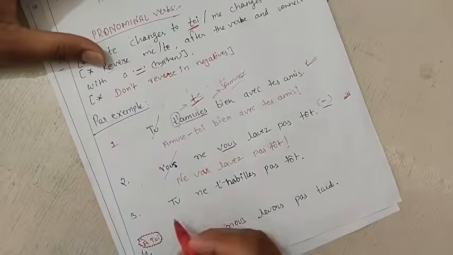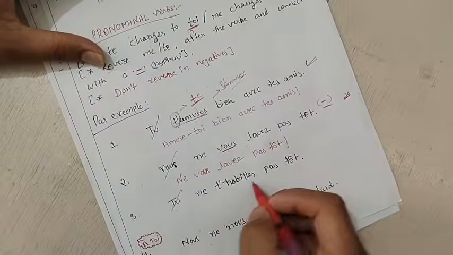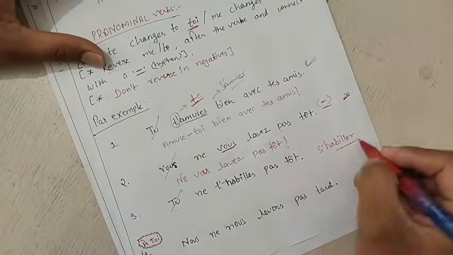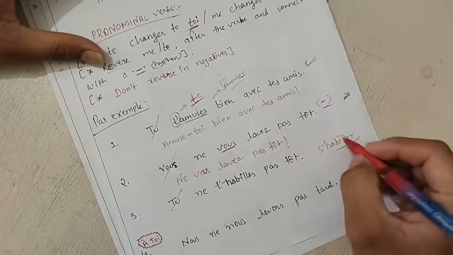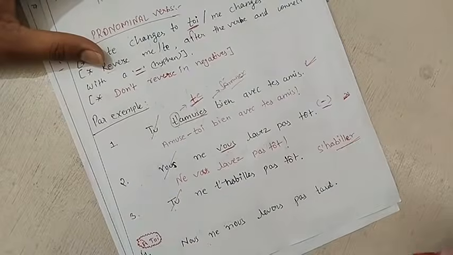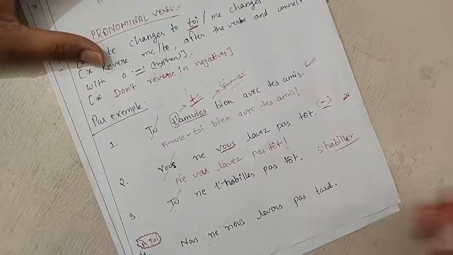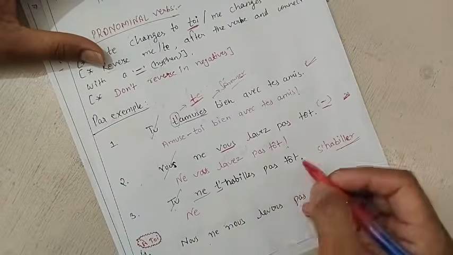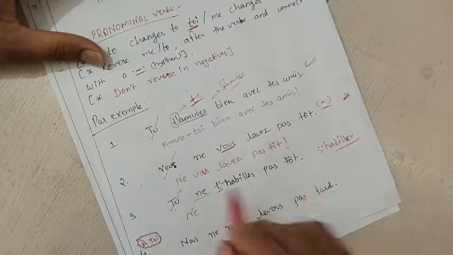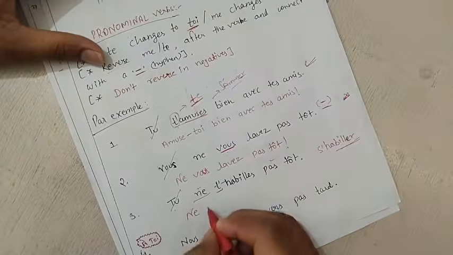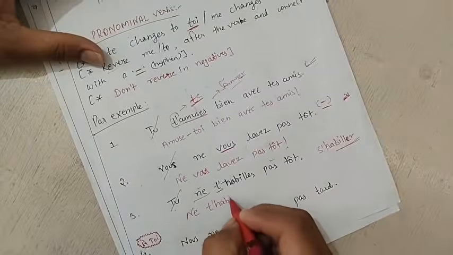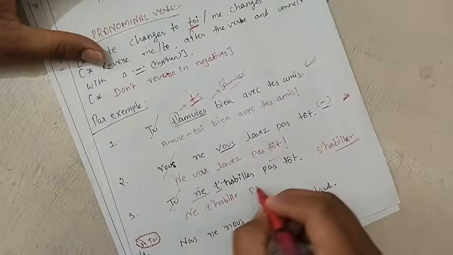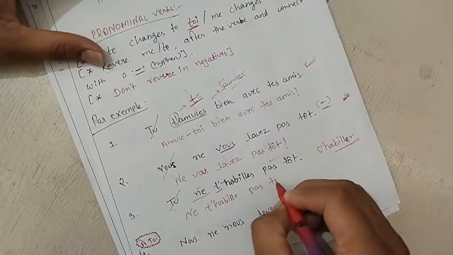Okay. Suppose you have here one more sentence, tu ne t'habilles pas. What is the verb here? S'habiller. Whenever you are solving questions in the exam also, you can write the verb and everything. As I always say, like you have some part there, so there you can do your rough work. Always do that. Write ne here. Here we have T. According to the rule, T should go there and it should change to toi. But as it is a negative sentence, it will not change. We can write it like this. As the verb is ending with ER, we will not write S. Okay. Tu ne t'habilles pas.